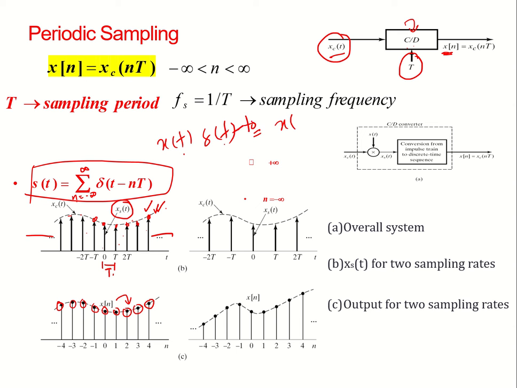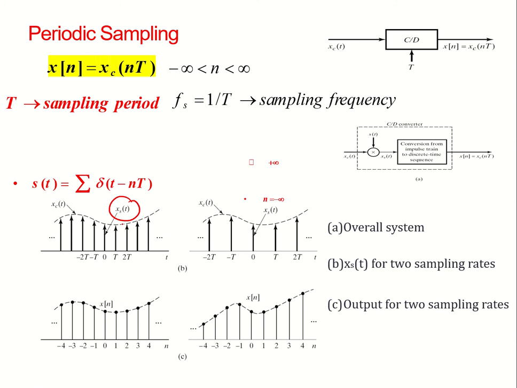For example, if the impulse exists at t naught, I will get only the function value at that location. That is basically my discrete signal.